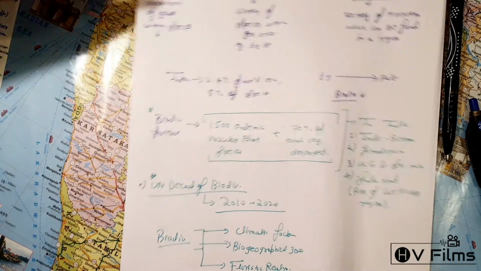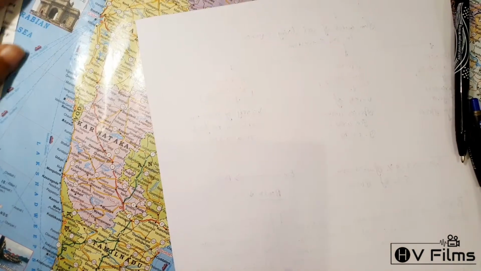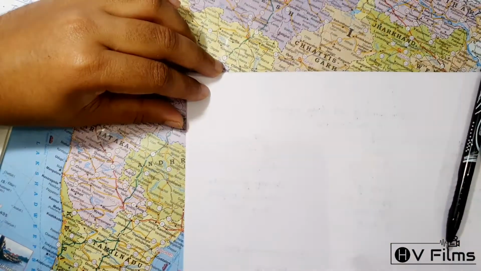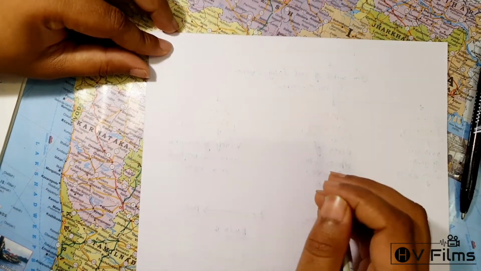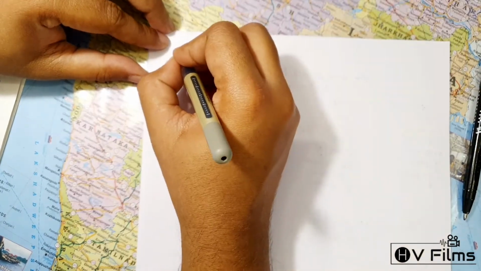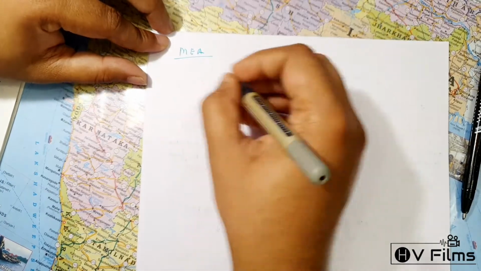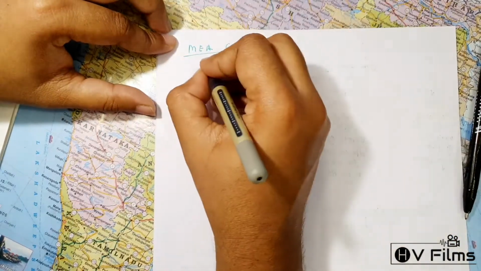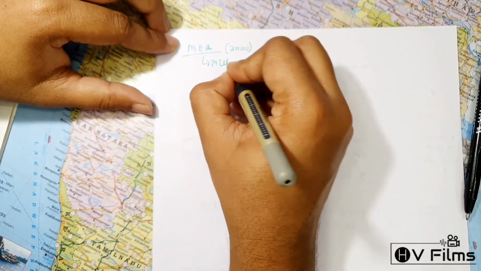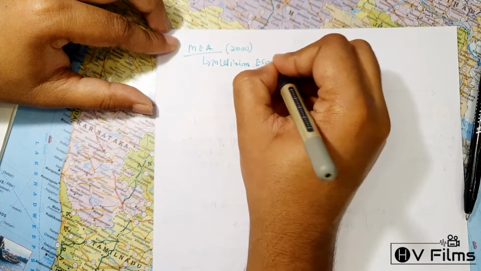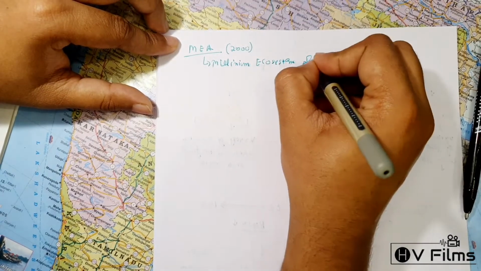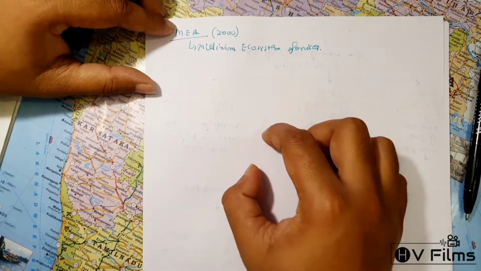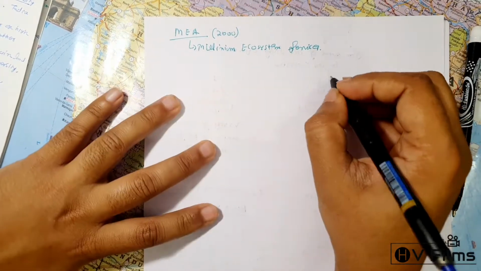And apart from that, in 2000, Kofi Annan started the MEA, the Millennium Ecosystem Assessment. Let me also write the full form here: Millennium Ecosystem Assessment. In this, they have defined various ecosystem services.